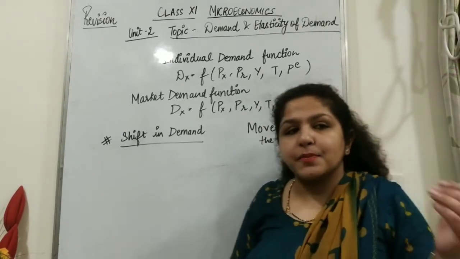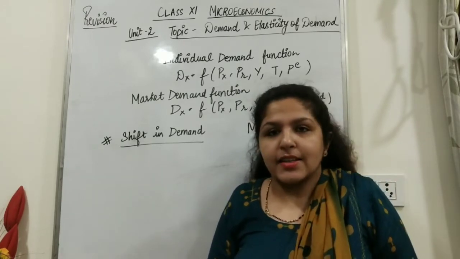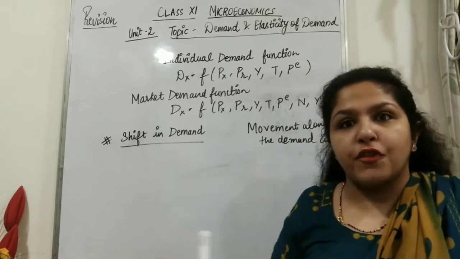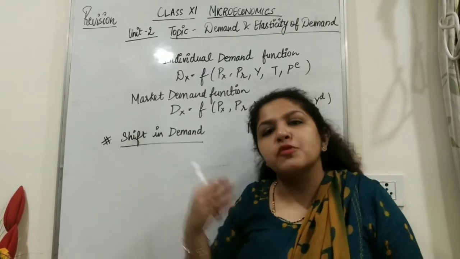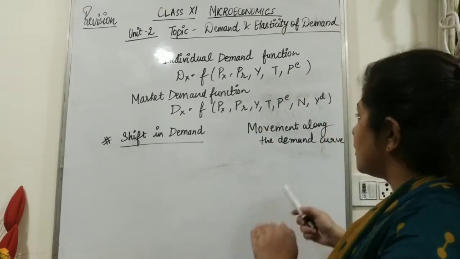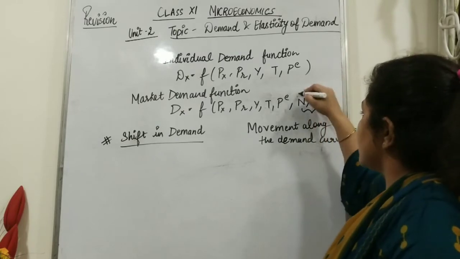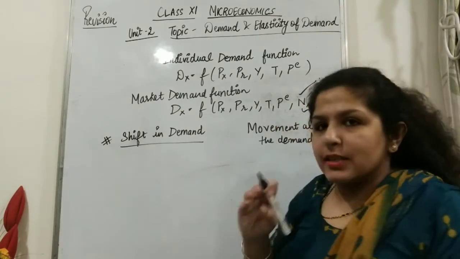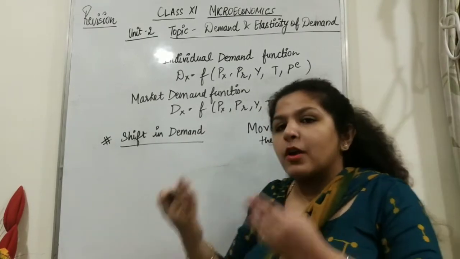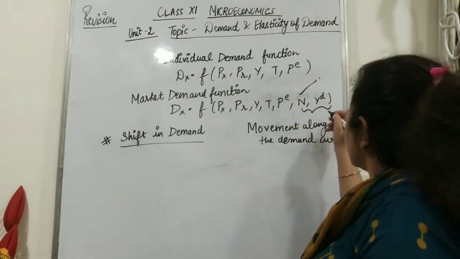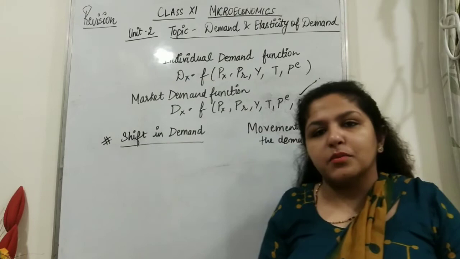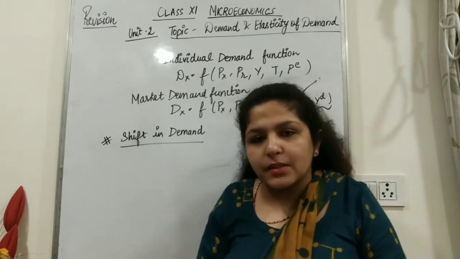Next, future price expectations. If the future price is expected to rise, the demand will rise today. If the future price is expected to fall, demand will fall today. We will postpone our purchase, right? So similarly, the market demand function has all these same features plus two more features, that is population and distribution of income. The more the population, the more the demand, right? Composition: if female population is increasing, then more demand. Then afterwards, distribution of income. If income is equally distributed, more demand will take place in the economy for that product. If income is unequally distributed, less demand.